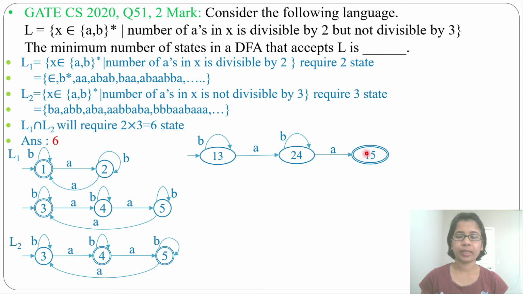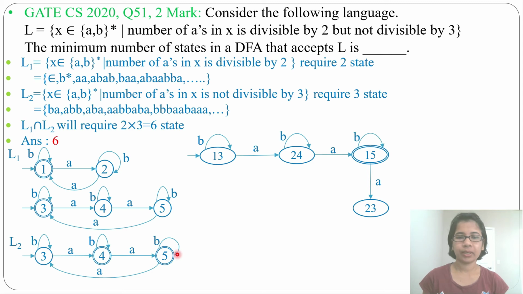Now we'll do for state 1, 5. From state 1 by A it goes to state 2. From 5 by A it goes to state 3. So from 1, 5 by A it goes to state 2, 3. And by B, from 1 by B it is a self loop and from 5 by B it is a self loop. So from 1, 5 by B it will be a self loop.